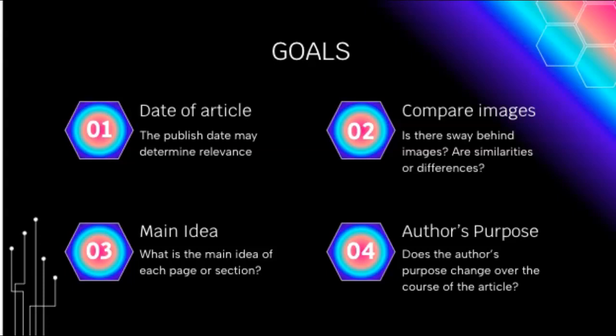The second is to compare images to see if there might be a purpose behind them, or if they have any similarities or differences to other sources being looked at. Thirdly, students will look at the main idea of each section or page to determine similarities they have, and again, differences between the articles. And then the last thing is to determine the author's purpose of each source. So to determine the reliability, which may change from source to source with the same topic.